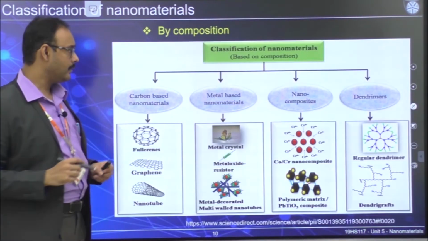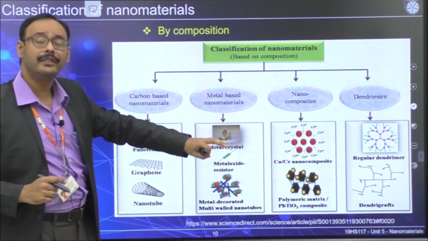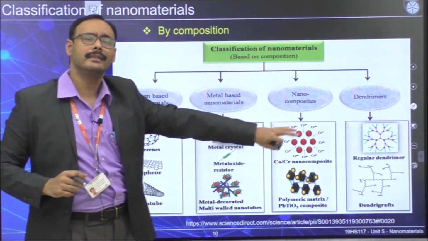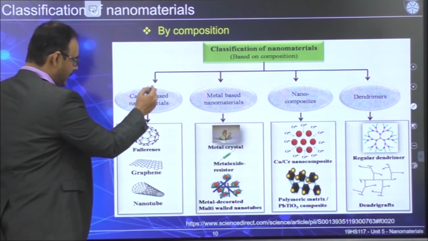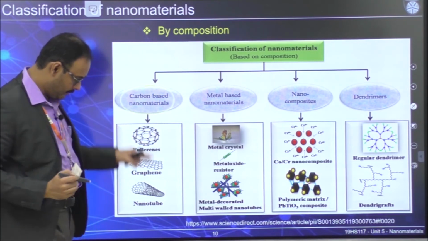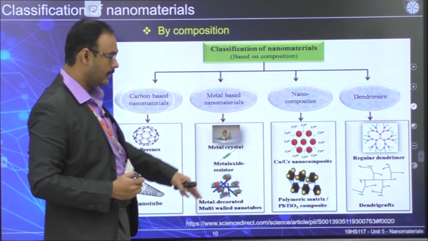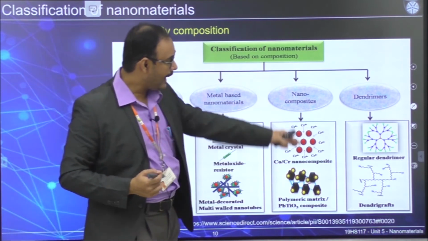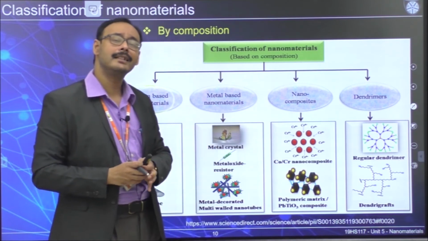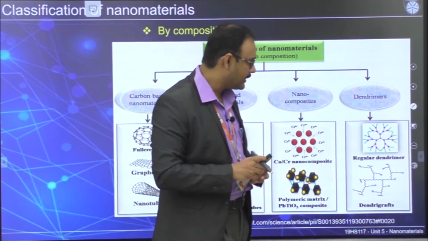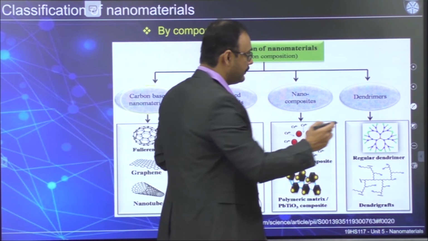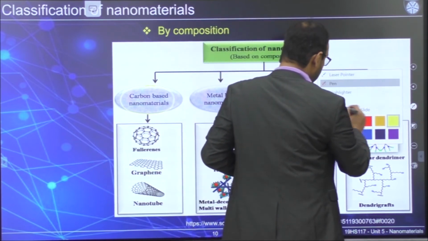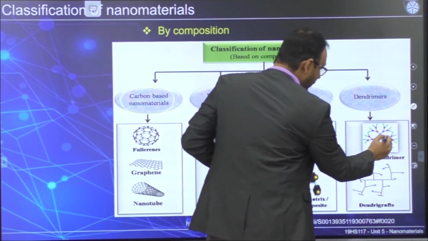There are other ways also. People have tried to identify in different ways. For example, one is carbon-based nanomaterials, which you have just talked about, metal-based, which you can now classify as inorganic nanomaterial, nanocomposites and dendrimers. Dendrimers are, as I told you, a bit different type of molecule where you have a core.